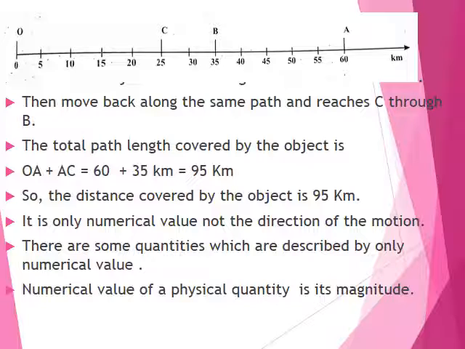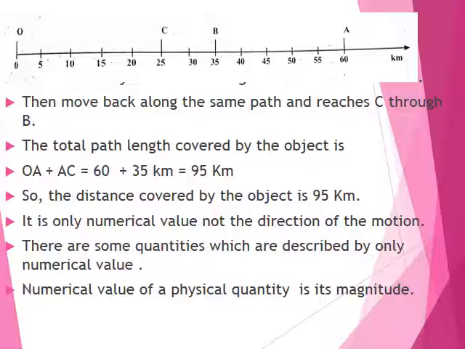So the object returned back through B to C. The object is at C now. From A to C the object traveled a distance of 35 km. So the total distance traveled by the object is 95 km. The distance covered by the object is 95 km.